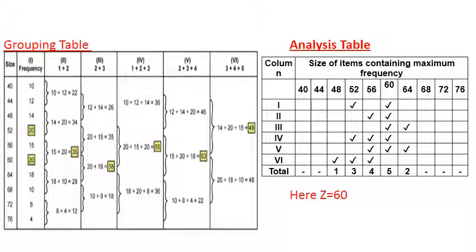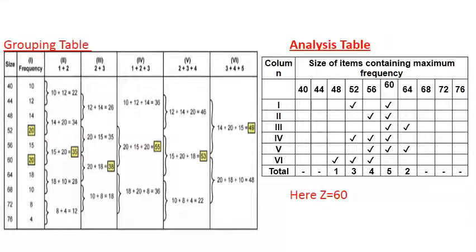And in the sixth column, leave the first 2, then add in 3s: 14 plus 20 plus 15, it is 49, and 20 plus 18 plus 10, that is 48. Then 8 and 4 remain there, but there is no third number, so leave them. You cannot group because there is no third number. You are adding in 3s, so there are only 2, so leave it.